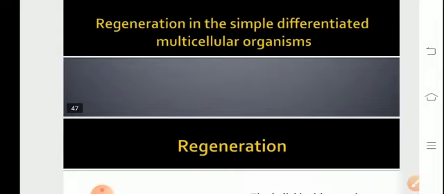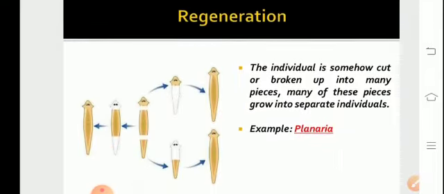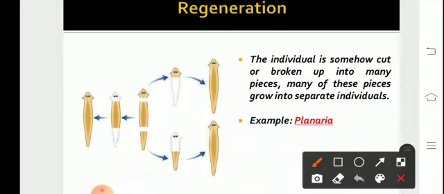Moving on to the next concept, that is regeneration. Regeneration is a type of asexual reproduction wherein an organism can be broken down into many pieces, and each of these pieces can give rise to a separate individual, exhibited in lower animals like planaria.